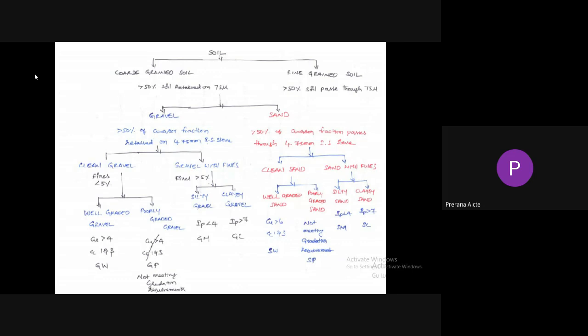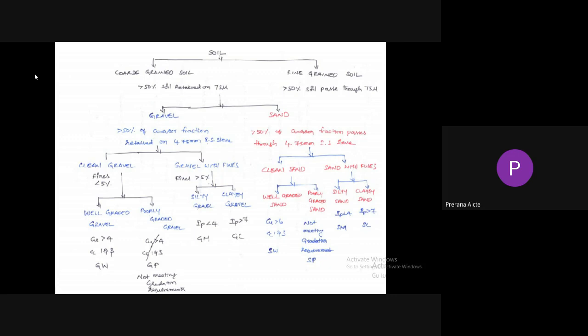Suppose the gravel consists of fines more than 5%, that means clay particles more than 5%, or fines meaning particles less than 75 micron IS sieve size. So the gravel contains fines greater than 5%. Then it may be silty soil or it may be clayey soil. The fines may be silt or clay. That we need to decide. For that, we need to find the liquid limit and also the plastic limit, then the plasticity index.